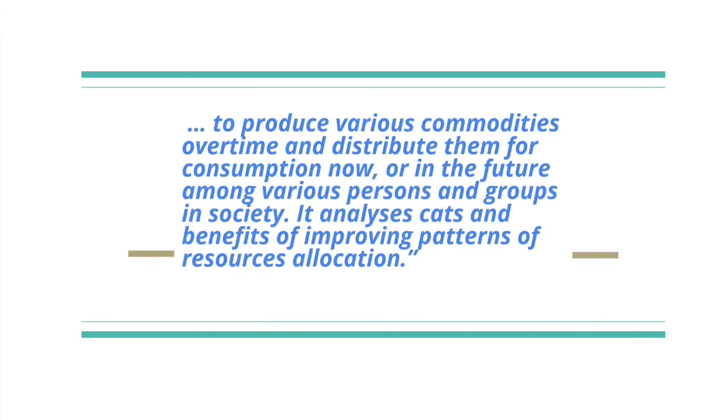It analyzes costs and benefits of improving patterns of resource allocation in order to produce more and more goods and services which can be distributed for the consumption of the people and the groups of people in society.